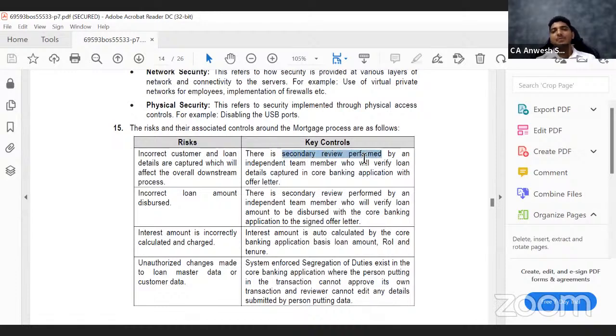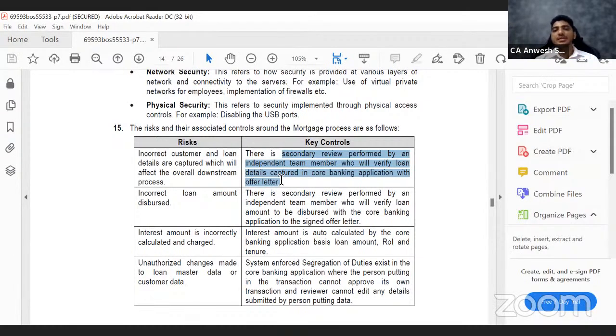There is a secondary review performed by an independent team member who will verify loan details captured in the core banking system with the offer letter. Also, let us say that in the offer letter, they are saying the interest rate is going to be 10%, but the person who is entering it in the software has entered it as 12%. That means software is going to calculate 12% only. So there has to be a second person who checks what is there in the letter, and then he has to check what is entered in the system. That is a control.